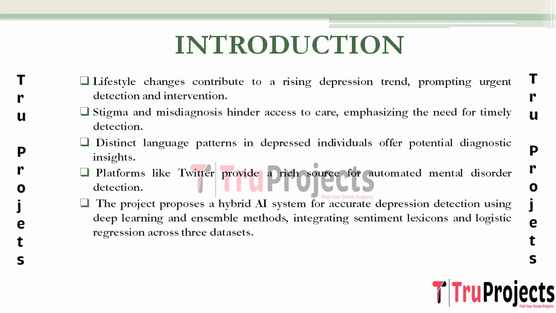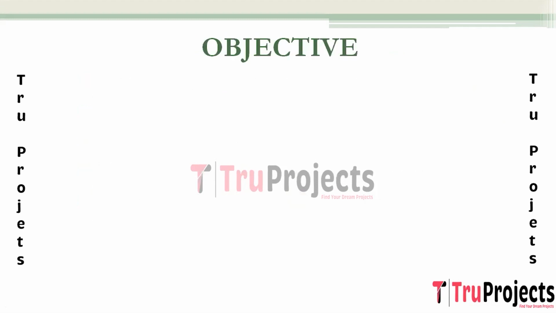The project proposes a hybrid system merging AI with deep learning and explores ensemble methods to enhance accuracy in automated depression detection from social media text. The approach integrates sentiment lexicons, logistic regression, and experiments to contribute advancements in text classification for depression detection.